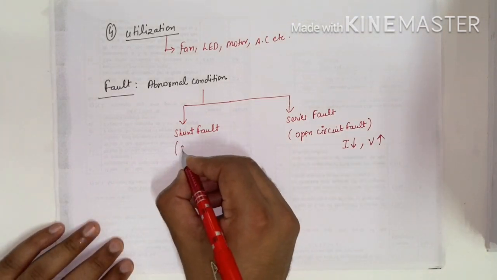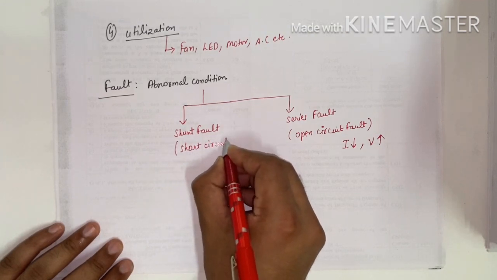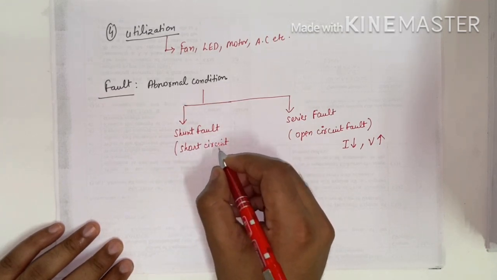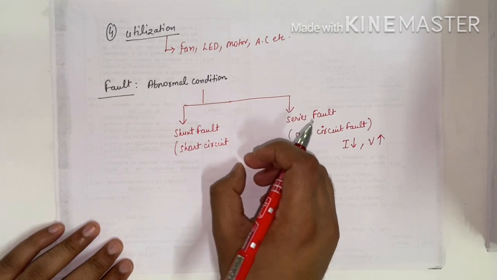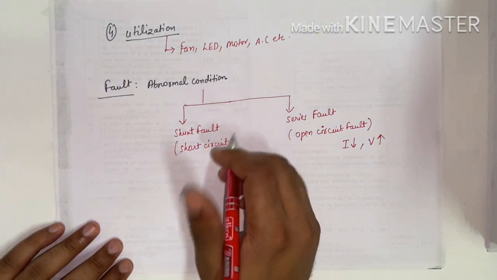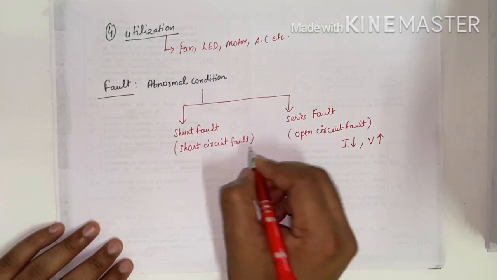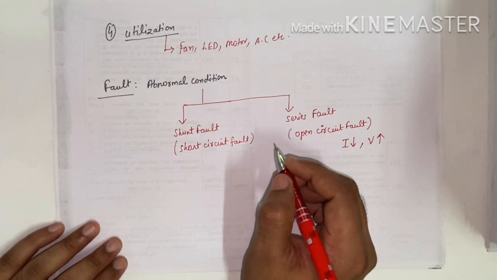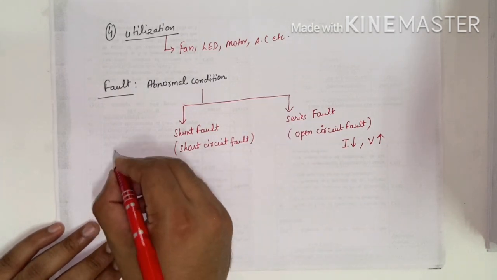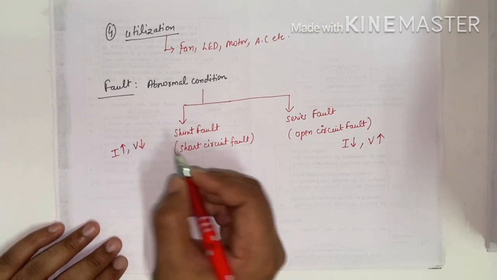Shunt fault is also called short circuit fault. In Power System 2, you have studied about faults and seen the short circuit fault. In shunt fault, the amount of current increases and voltage decreases.